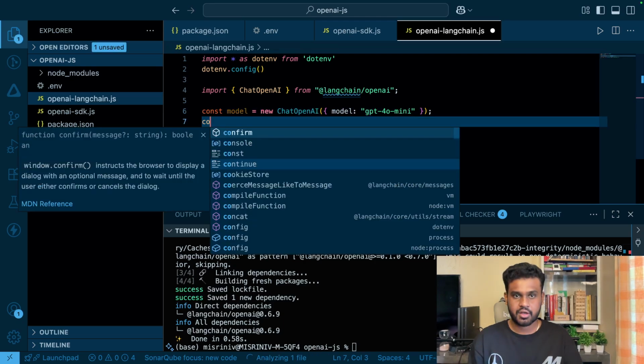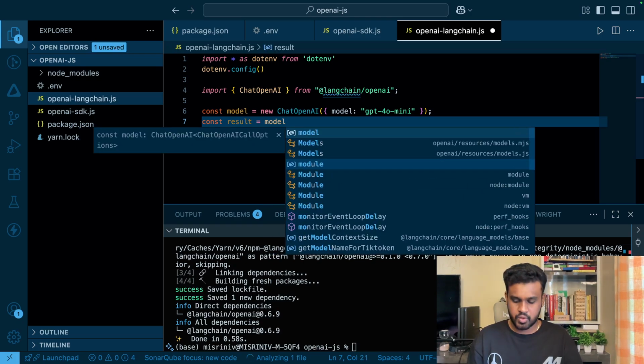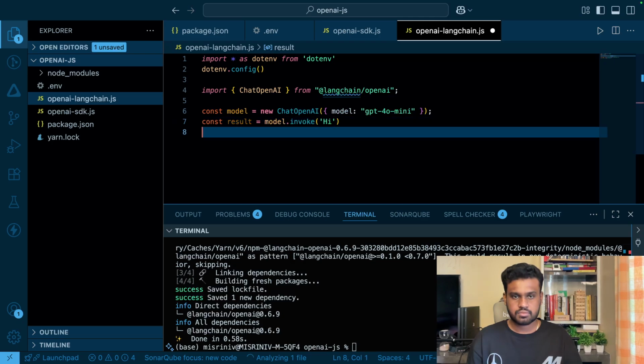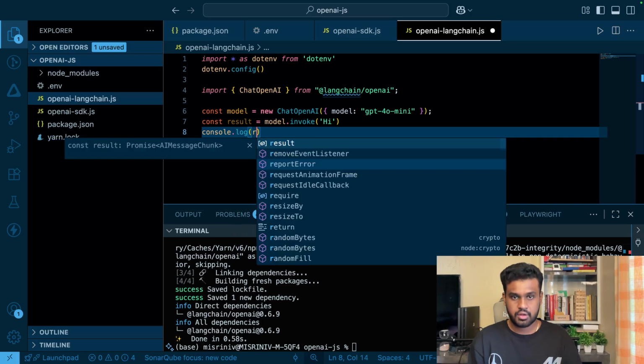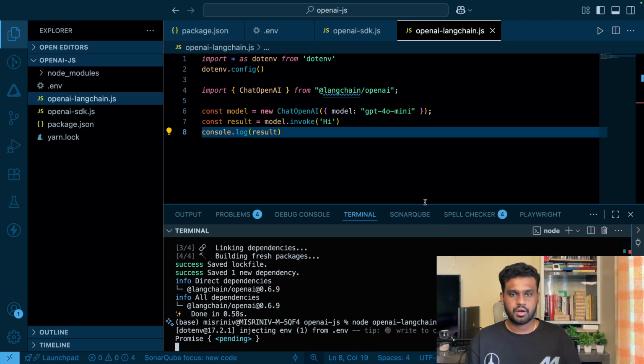Now it's very simple. You will just say const result is, you need to invoke the model.invoke and just say hi, and console.log result. Now let's run this, node OpenAI LangChain.js. Oh, just a minute.